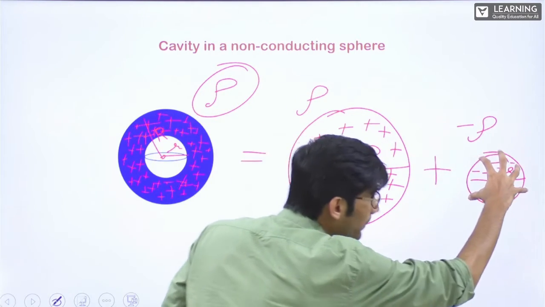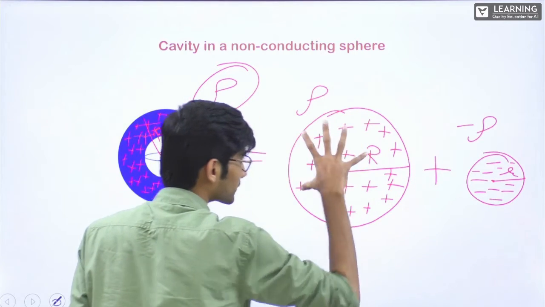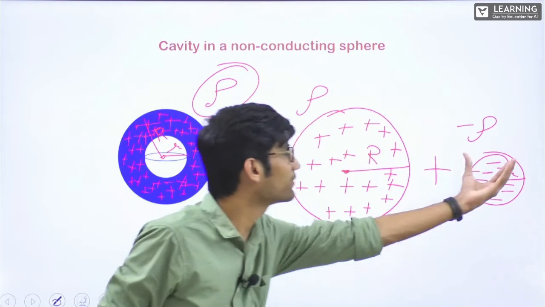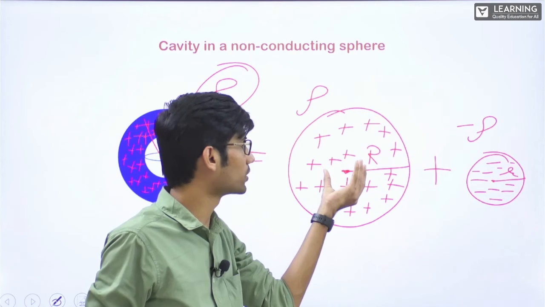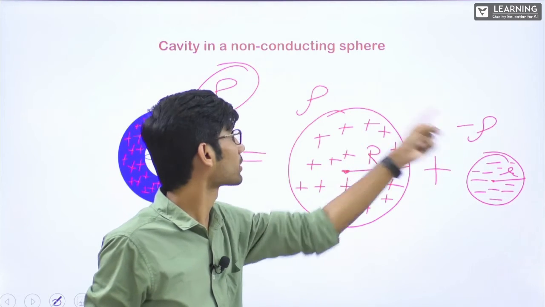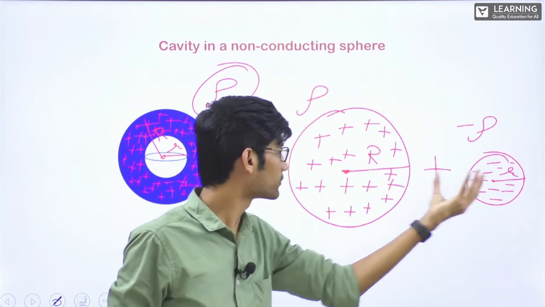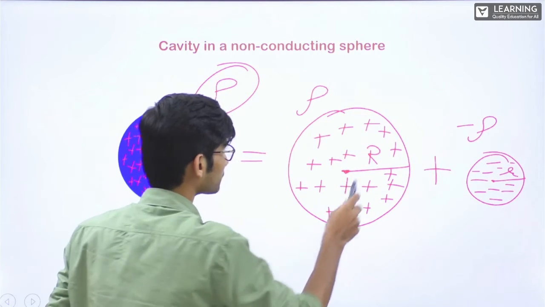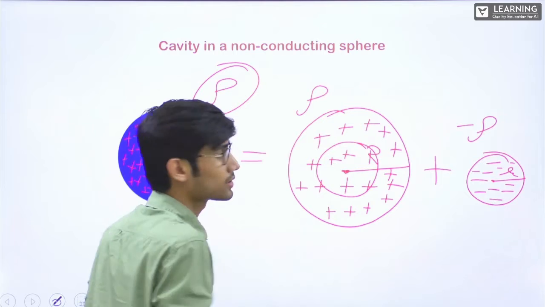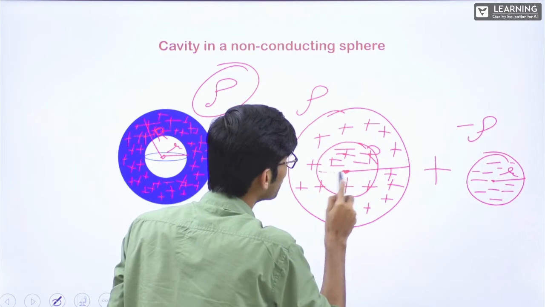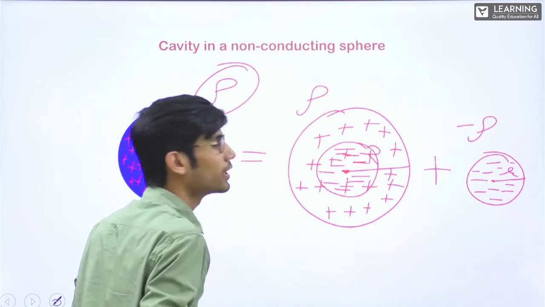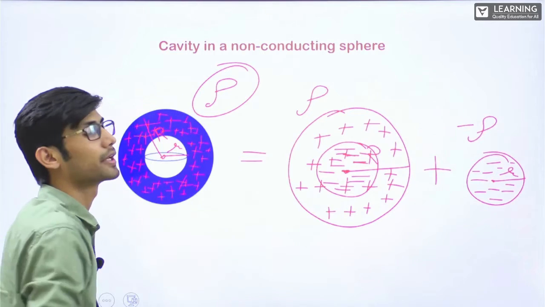This sphere, if I pick it and put it like this, the negative charge here and the negative charge here, if it is according to this rho, both, we have considered that only. This negative charge, if I put it at this particular place, the same amount of negative charge will be there as the amount of positive charge, it will neutralize and it will become like this.